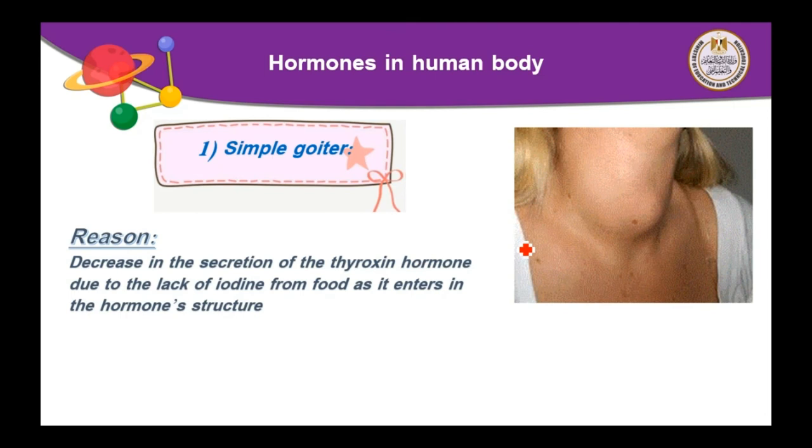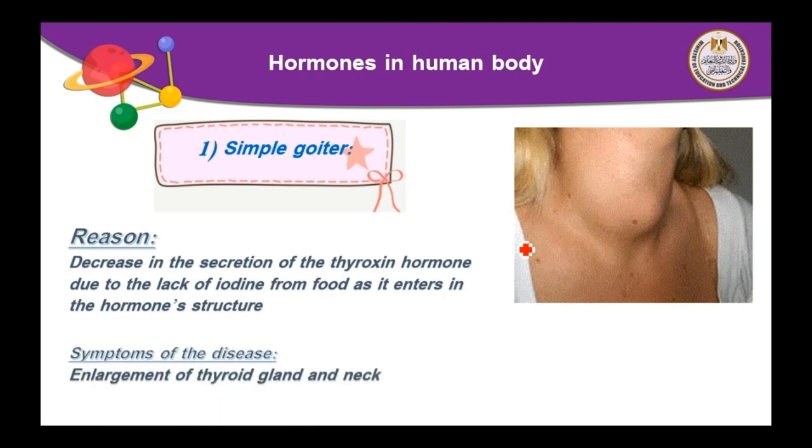There is a decrease in the secretion of thyroxine hormone due to the lack of iodine from food, as it enters in the hormone's structure. What is the element that is responsible for the formation of thyroxine? It is iodine. What are the symptoms of the disease? Symptoms of this disease: enlargement of the thyroid gland in the neck. As you see, enlargement of the thyroid gland in the neck.